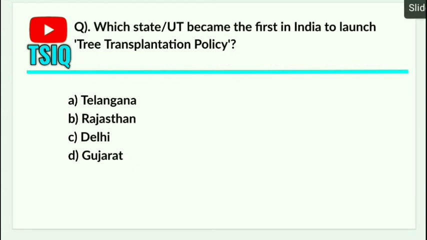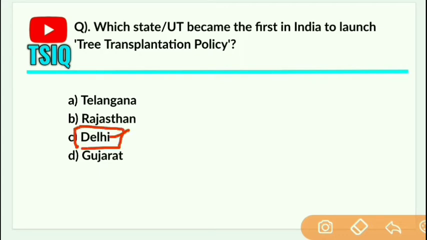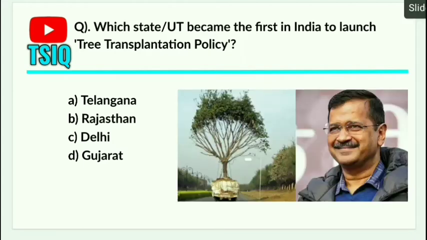Next one is, which state or union territory became the first in India to launch tree transplantation policy? Answer is Delhi. Delhi government has launched a tree transplantation policy to preserve and protect trees. Delhi's chief minister is Arvind Kejriwal. What is tree transplantation? It means moving a plant or a tree from one location to another location along with the roots without making any damage to the plant or tree.